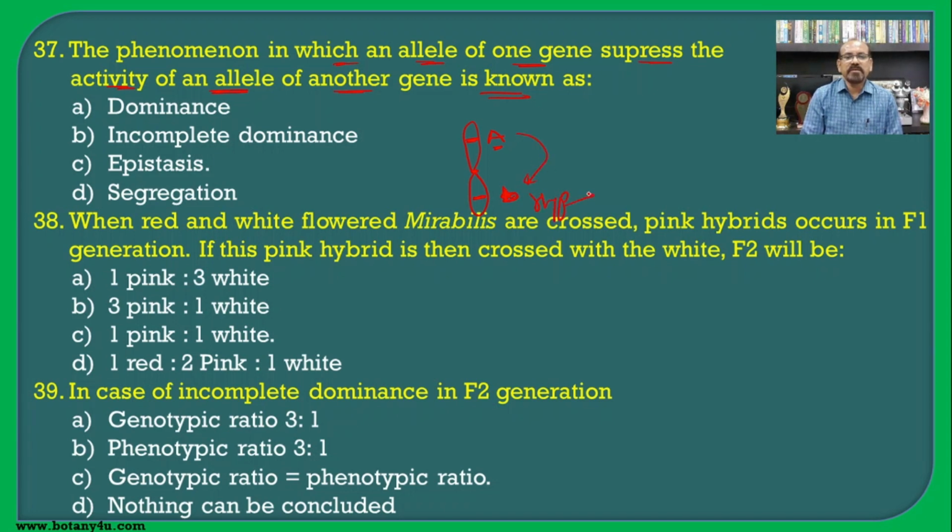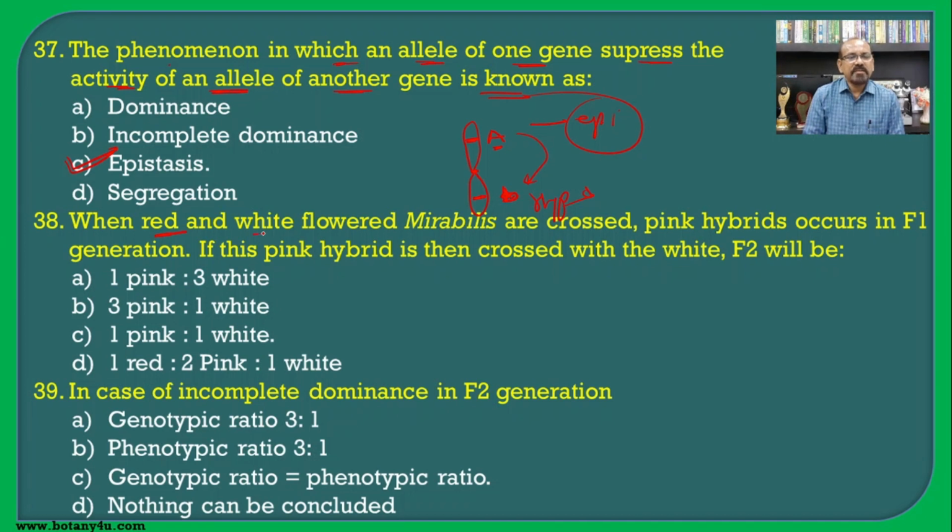So this one is the hypostatic and this one is the epistatic. So the phenomenon in which an allele of one gene suppresses the activity of an allele of another gene is known as epistasis.